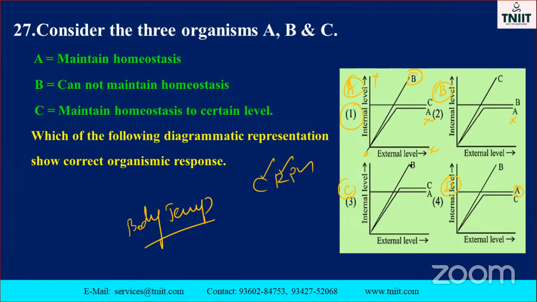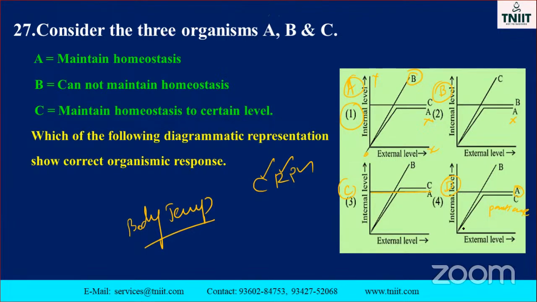So B, and A is here. Maintaining homeostasis means staying constant, isn't it? At a constant level, there is no increase and no decrease. Okay. Consumer, reproducer, and primary producers, like that. The third one maintains homeostasis to a certain level only. This is called partial consumer, so partial reproducer.